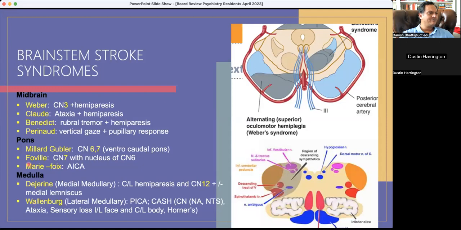So three, if you want to remember, will be Weber, Millard-Gubler, and Wallenberg. So one is midbrain, third nucleus. One is Pons, sixth and seventh nucleus, sixth nerve and seventh nucleus, and last one is Wallenberg, which is in the medulla, PICA, so posterior inferior cerebellar artery, and it doesn't have any specific cranial nerve. It's more about sensory loss and ataxia and Horner syndrome. It's not always present, but Horner is another thing you would see.